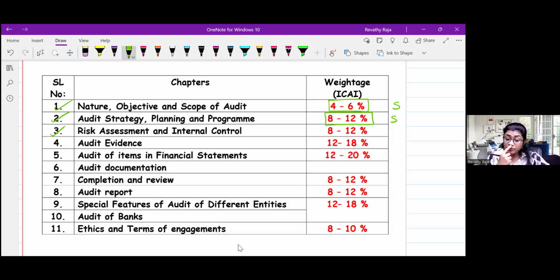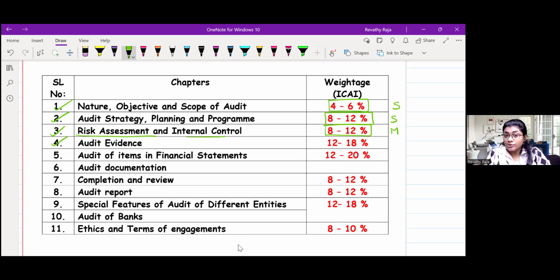Now moving to the third chapter, which is risk assessment, internal control. Here we are going to cover risk assessment, which means SA 315, 330, 320, internal control, automated environment, etc. Compared to the other two chapters, this is a bit more lengthy, so I'm putting it as a medium chapter. But weightage is around 8 to 12%, right?